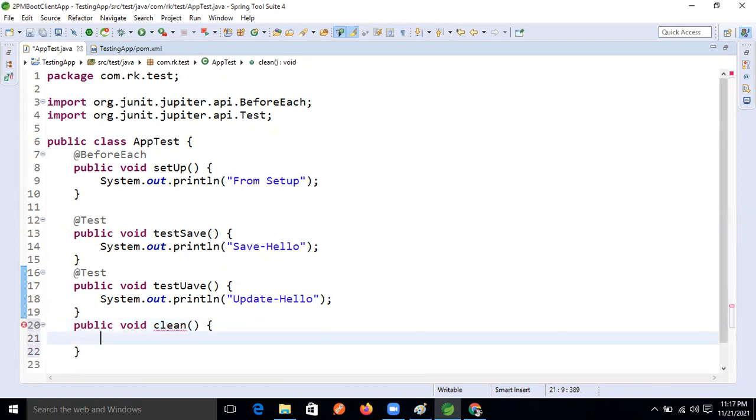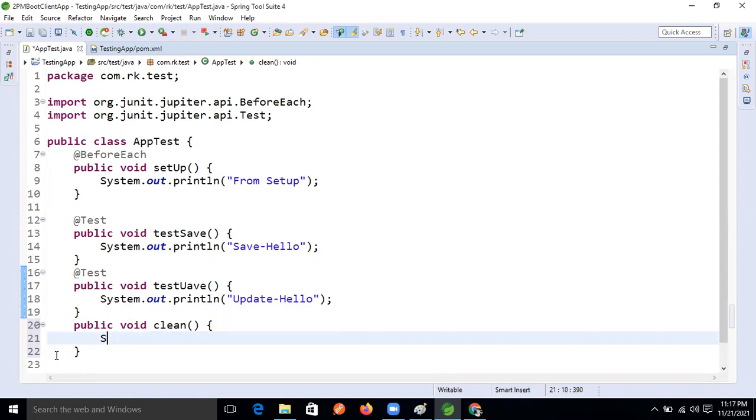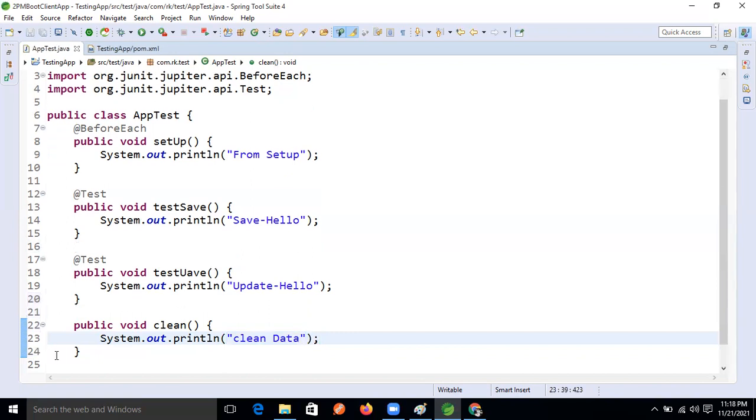Here just normally System.out.println, hello, I'm writing: clean the data. Don't worry, everything will come in the project implementation. I'm just showing the execution order of the methods, guys.